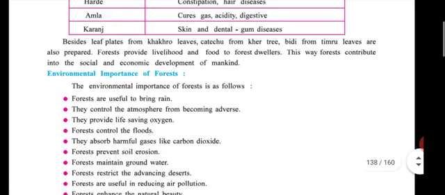So besides, leaf plates from khakro leaves, Kechu from kher tree, bidi from timru leaves are also prepared.